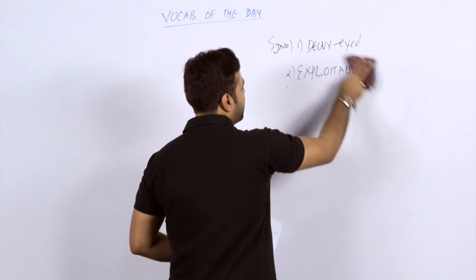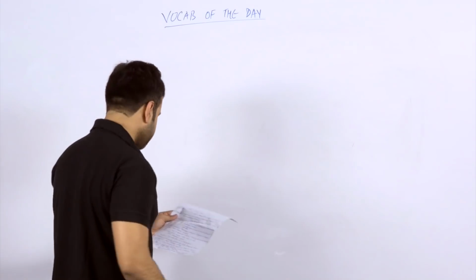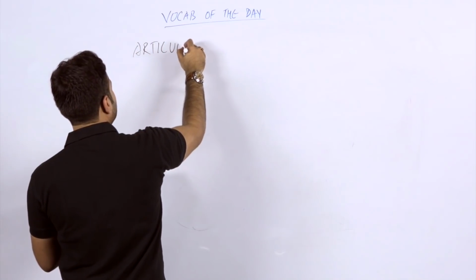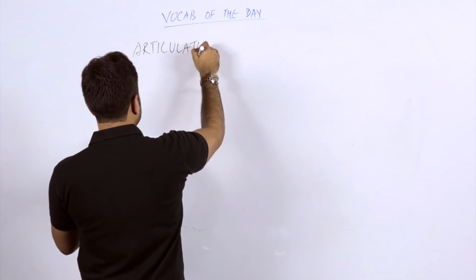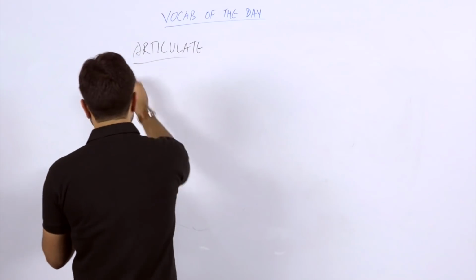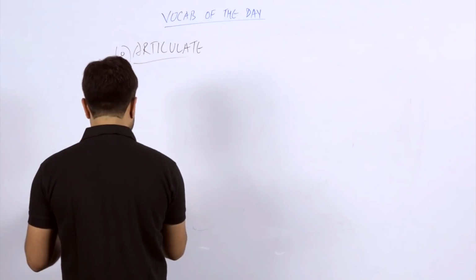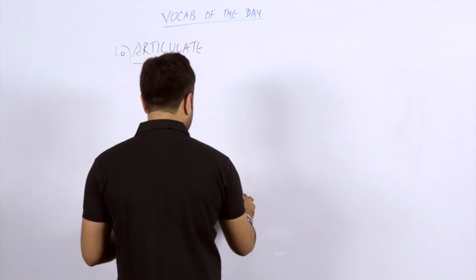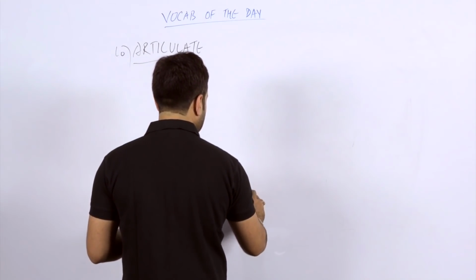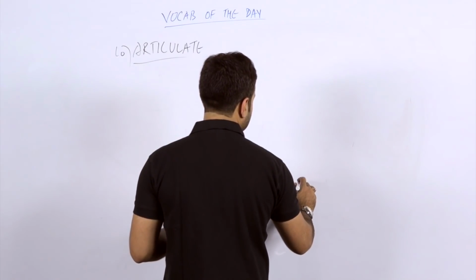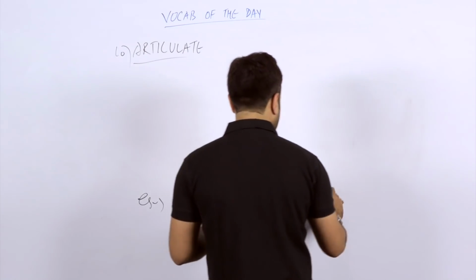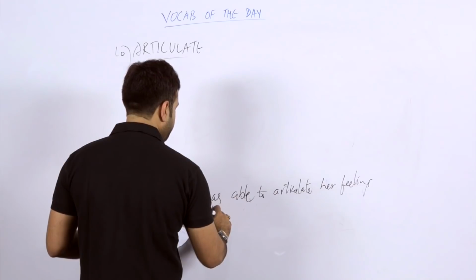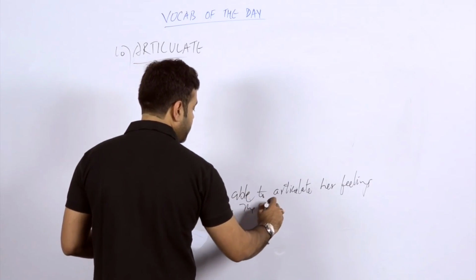Okay, the last word that we are going to take here, students, is articulate. Articulate is a very common word. I believe everyone who is preparing for an exam must have gone through this word. The example is, she was able to articulate her feelings before the jury.